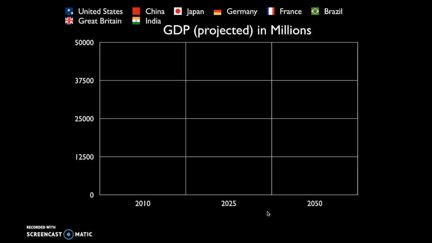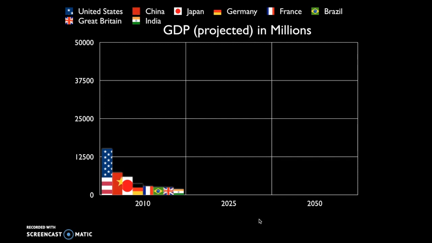And we can see this in graphs like this, which show the relative GDP of various modern industrialized nations. And GDP is a measure of all the goods and services produced in a particular country in a given year. Here we have in 2010, the United States and China. Here we see the other major powers of the world: Japan, Germany, France, Brazil, Great Britain, and India.